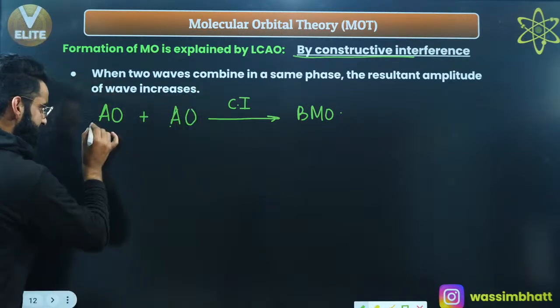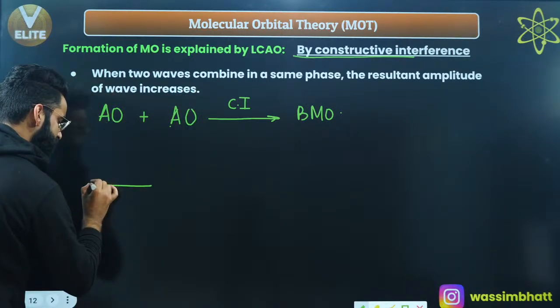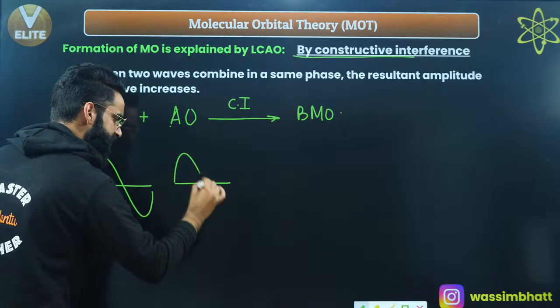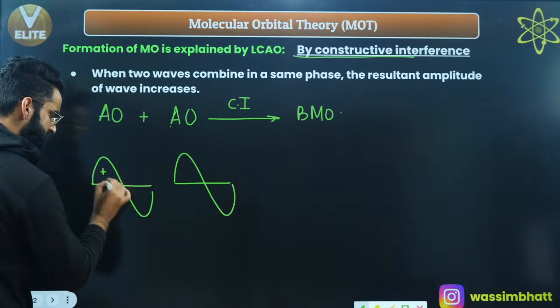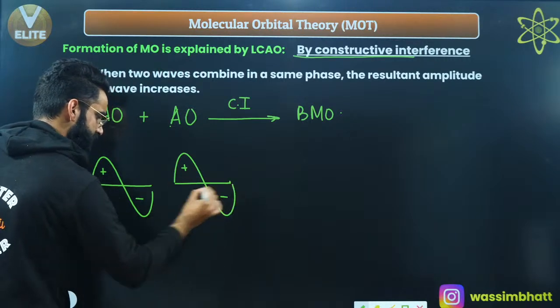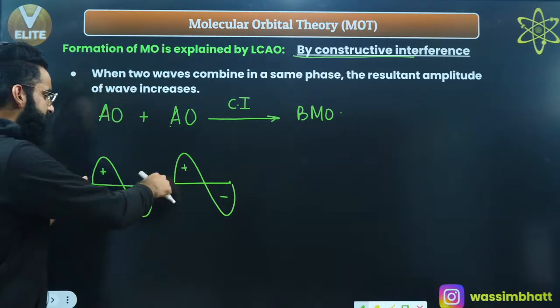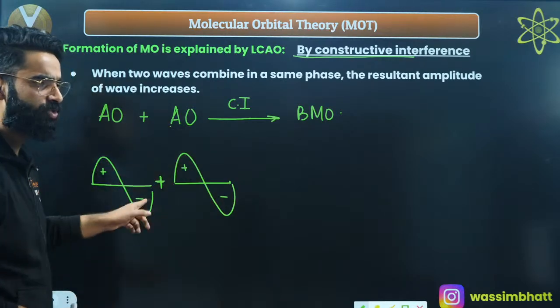For example, this is the atomic orbital, which I can represent through a wave as well. This is one more atomic orbital, which I can represent through a wave as well. This is positive, this is negative, this is positive, this is negative. Whenever there is constructive interference, first of all, are these two waves in phase or out of phase? These two waves are in phase.